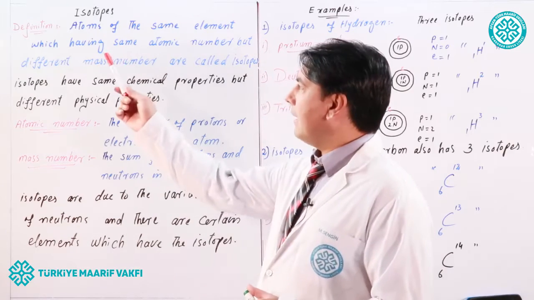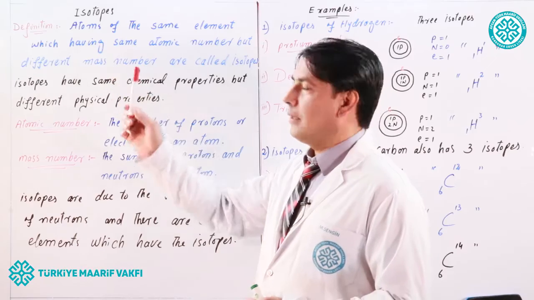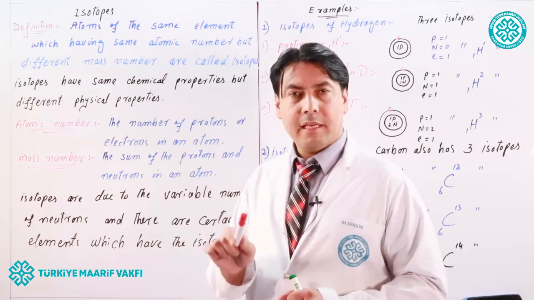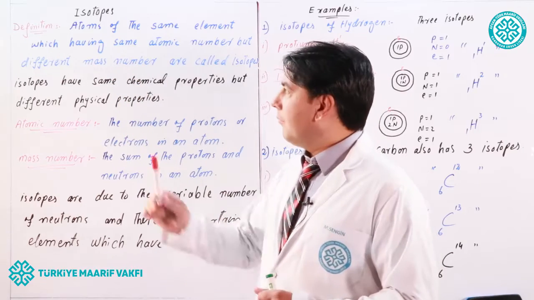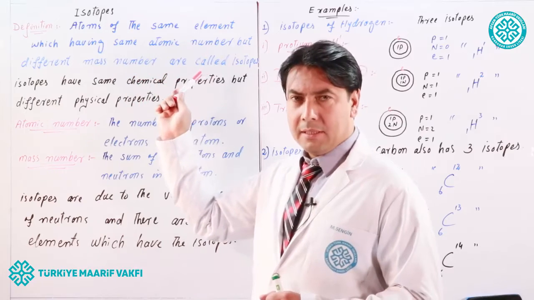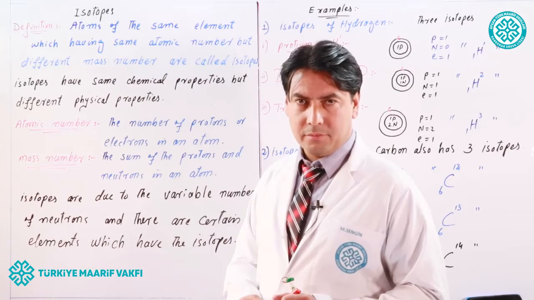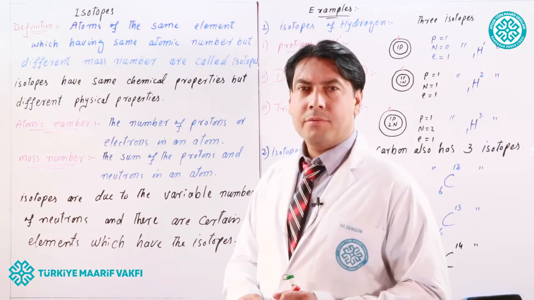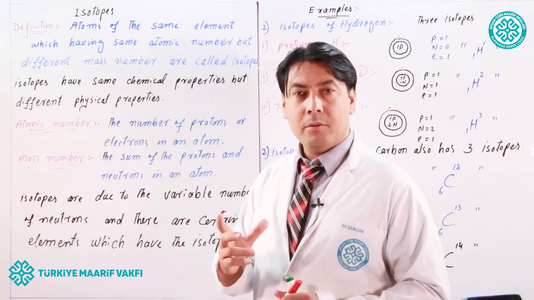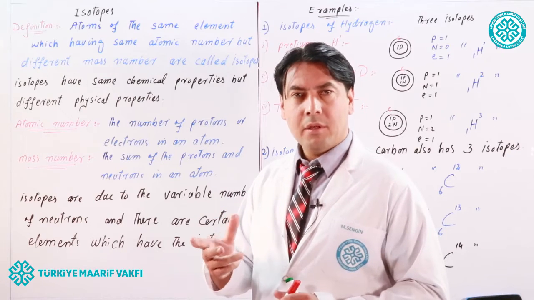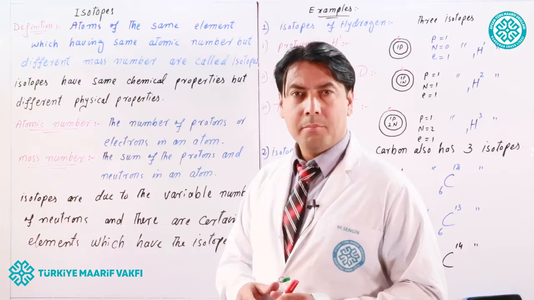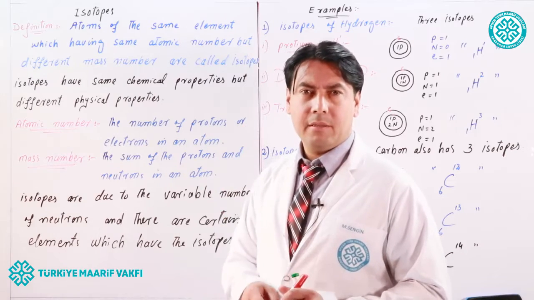The isotopes can be defined as atoms of the same element which have the same atomic number but different mass number are called isotopes. So it means that isotopes are the atoms of the same element.